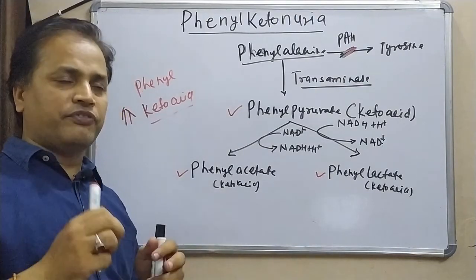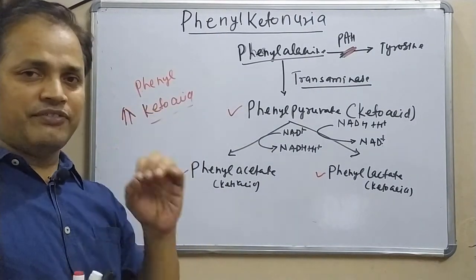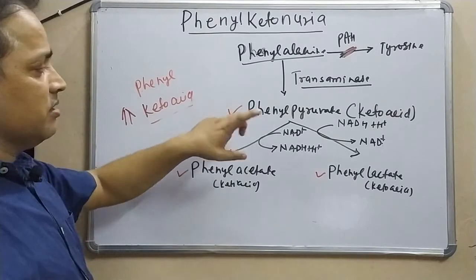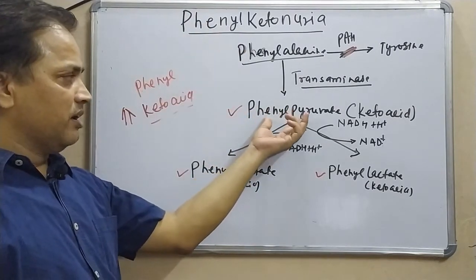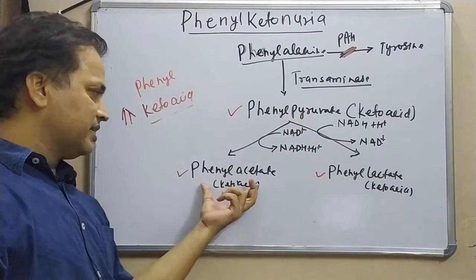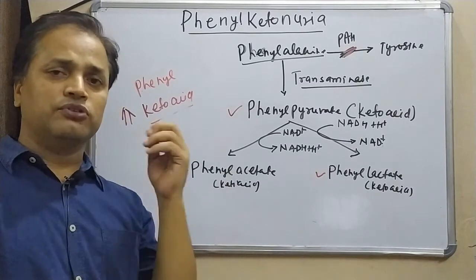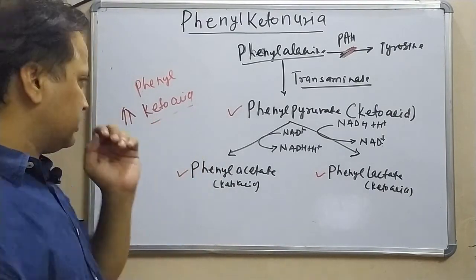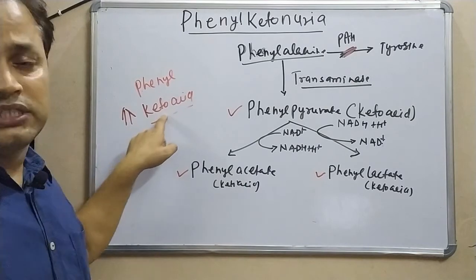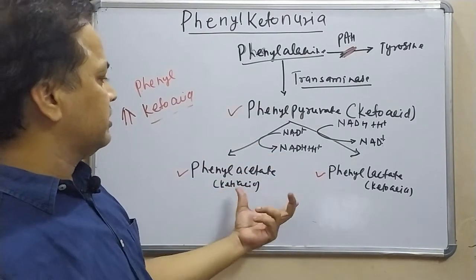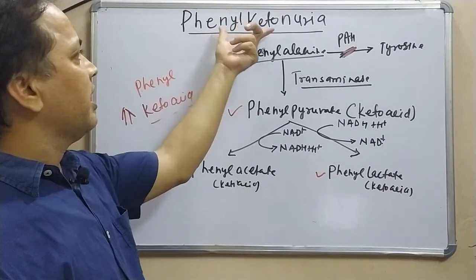So, normally phenylketonuric patients have in their urine phenylalanine, phenyl pyruvate, phenyl acetate, and phenyl lactate. These compounds are normally present in their urine, and all are phenyl keto acids. That is why this term comes from there.